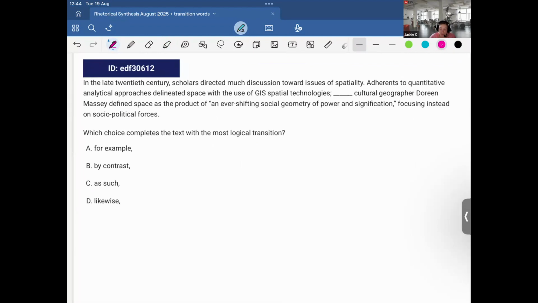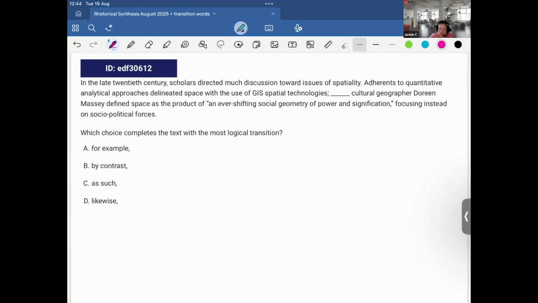Okay, continue our journey. In the late 20th century, scholars directed much discussion towards issues of spatiality. Adherence to quantitative analytical approaches delineated space with the use of GIS spatial technologies. Cultural geographer Doreen Massey defines space as the product of an ever-shifting social geometry of power and signification, focusing instead on socio-political forces.